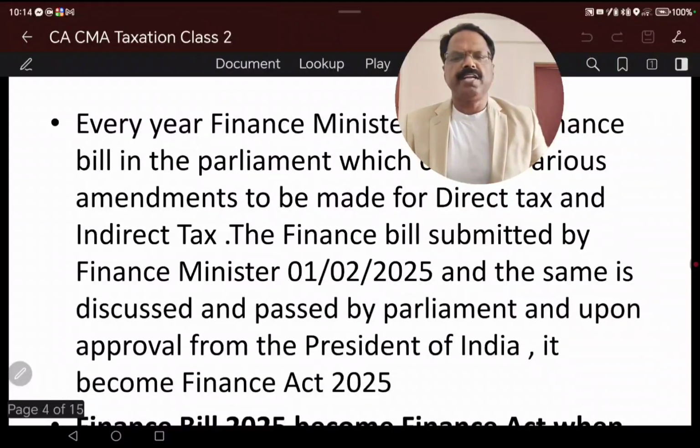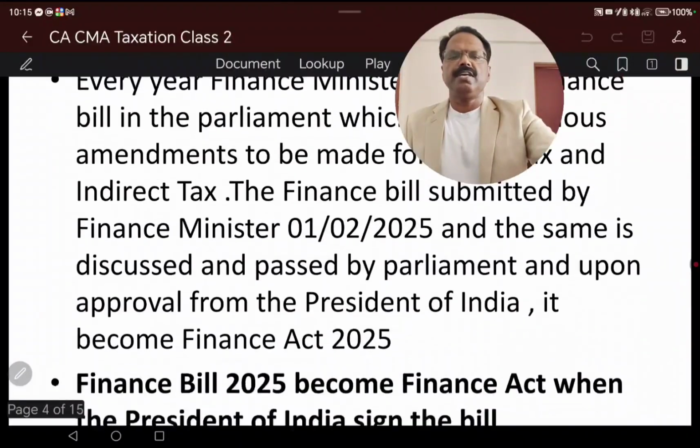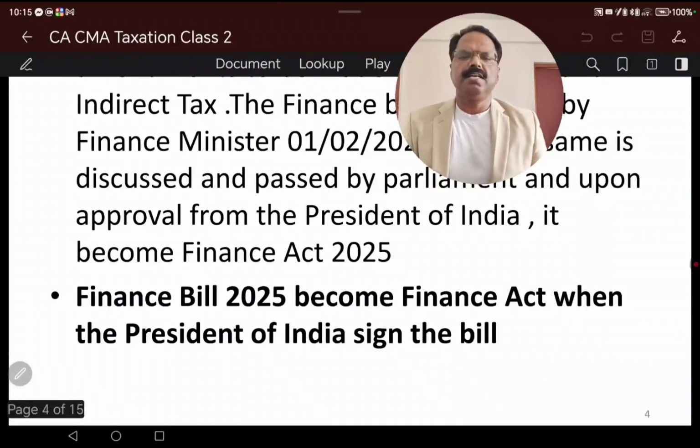When I mention Finance Act 2025, it means that on 1st February the Finance Minister submitted the budget. Both Houses of Parliament, Lok Sabha and Rajya Sabha, discussed and approved the budget. Upon completion of approval from both Houses, it goes to the President of India, and the President of India signs the budget. That becomes the Finance Act 2025.